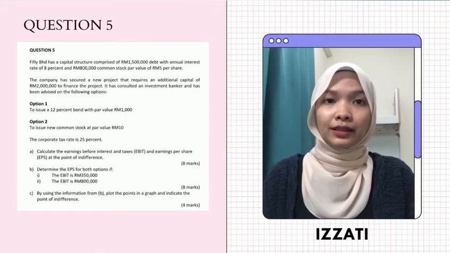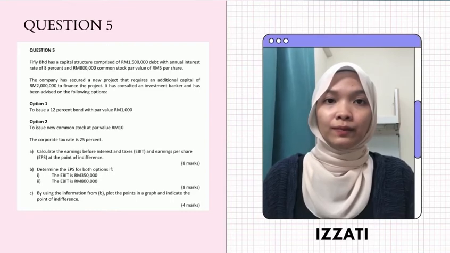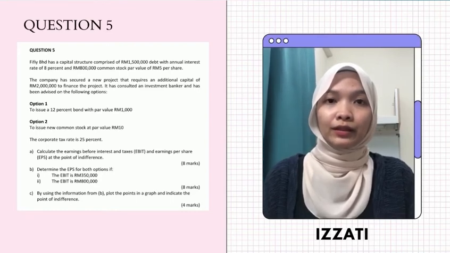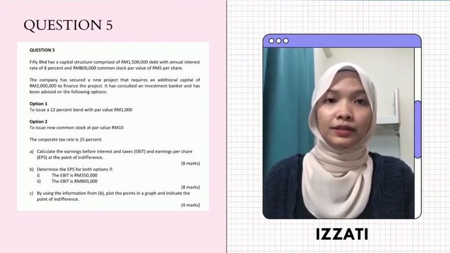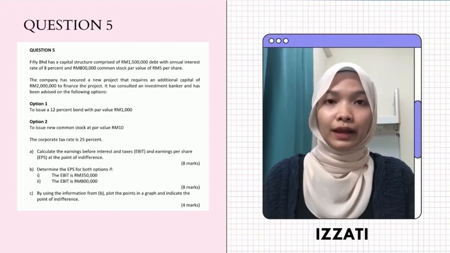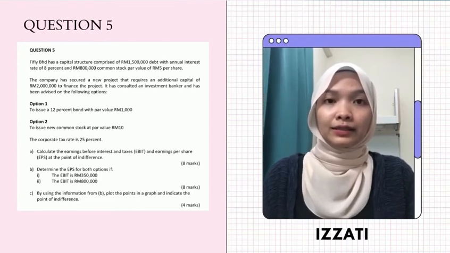It has consulted an investment banker and has been advised on the following options. Option 1, to issue a 12% bond with par value RM1,000. Option 2, to issue new common stock at par value RM10. The corporate tax rate is 25%.